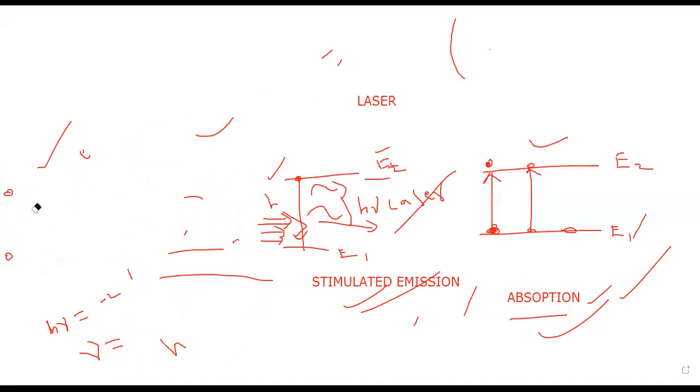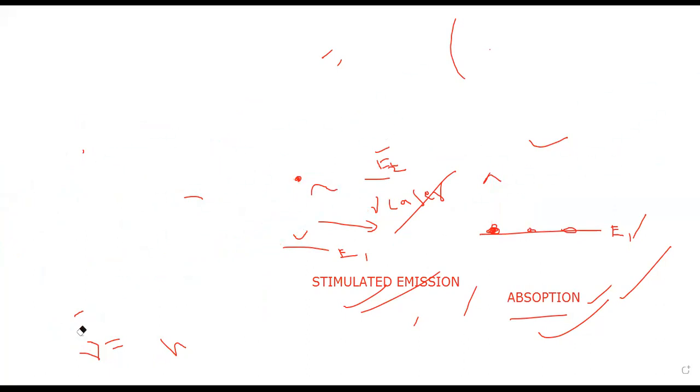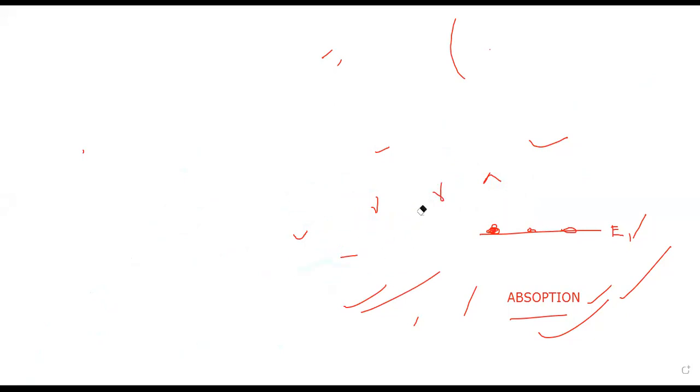So here, students, if we want to produce the laser, what do we do? Tell me. We just interact the matter with external energy. Students, is it audible? Hello, students.